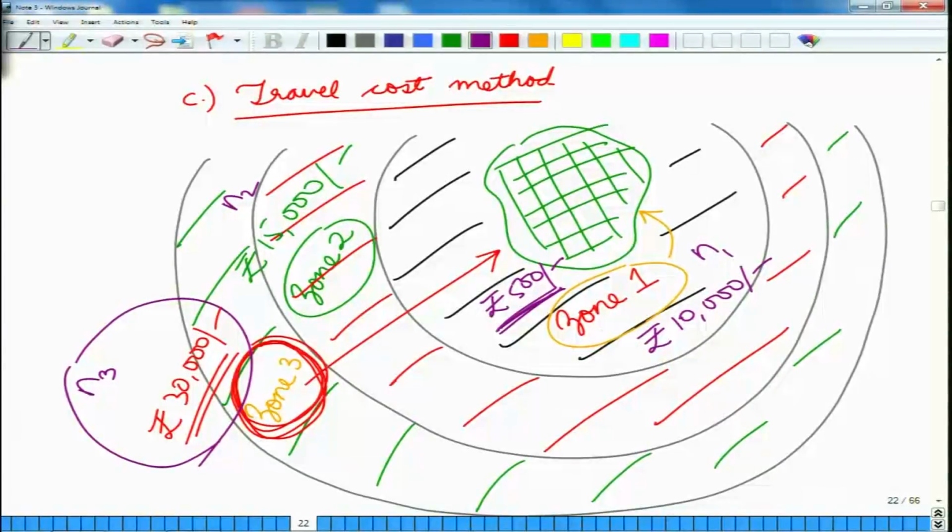Now, if we just play with the entry fees and just on a computer simulation, we can make an estimate of the amount that people are willing to pay just to get inside this national park, whether from any of these areas, which can also be another estimate of the value of the national park in the eyes of these people.